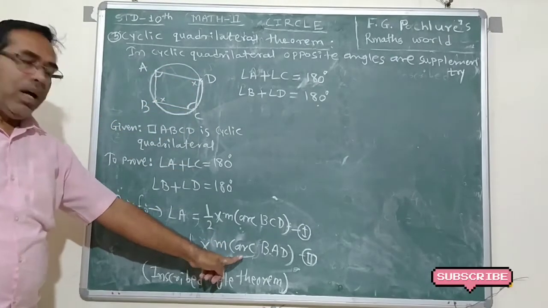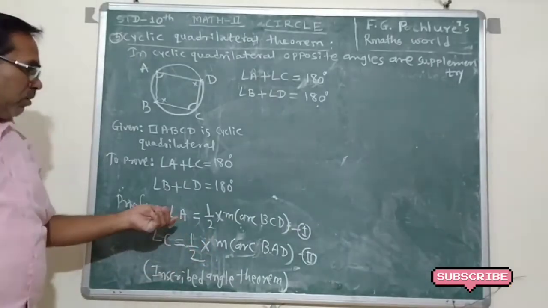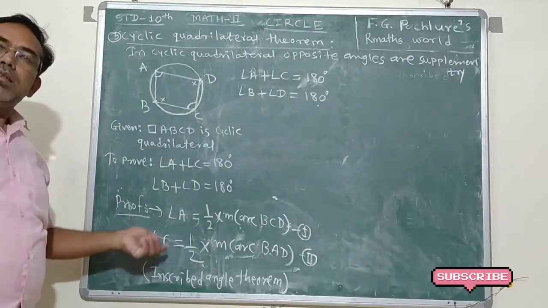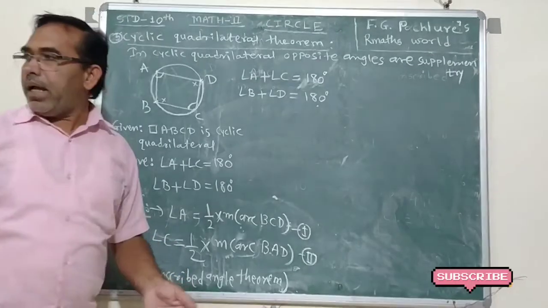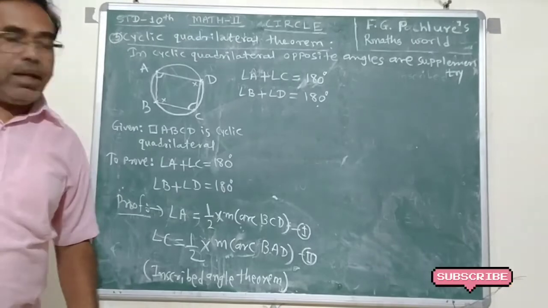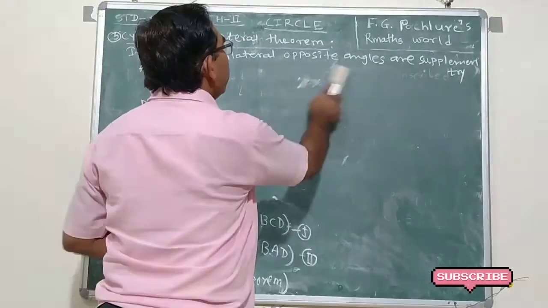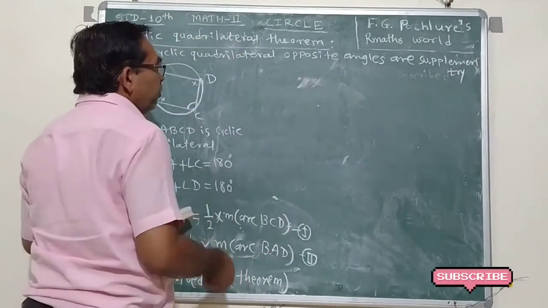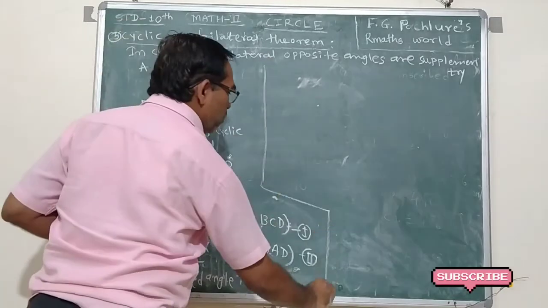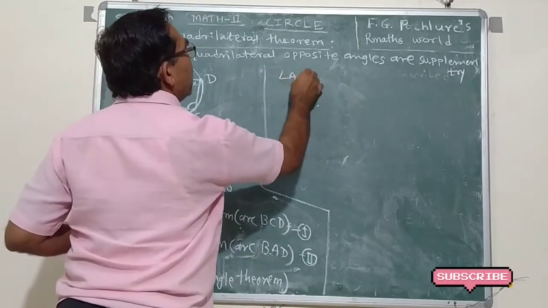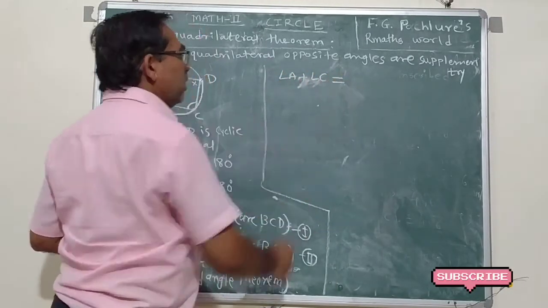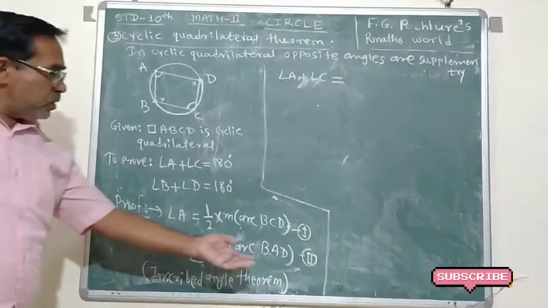देखिए, अब from 1 and 2 we will take the sum, angle A plus angle C. We want to take angle A plus angle C. What do we get? Angle A plus angle C means 1 plus 2.